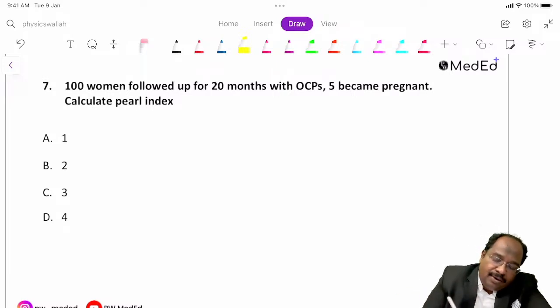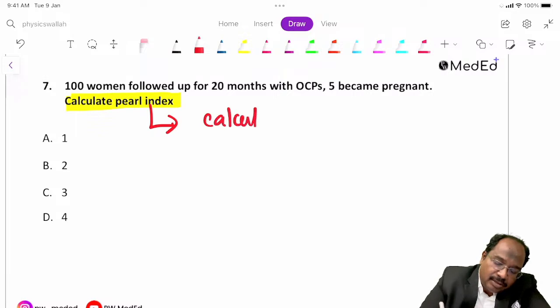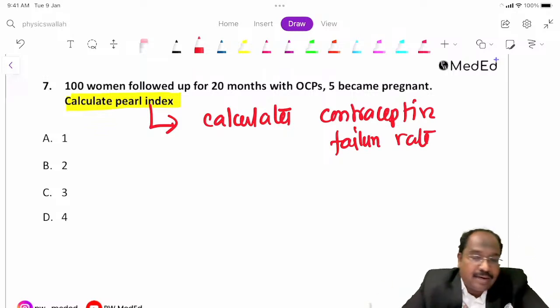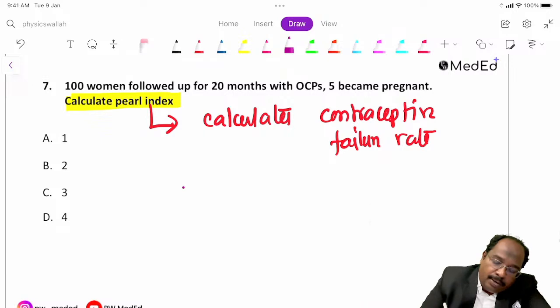So we are going to evaluate the contraceptive methods. What does Pearl Index do? Pearl Index calculates the contraceptive failure rate. So what is the formula?